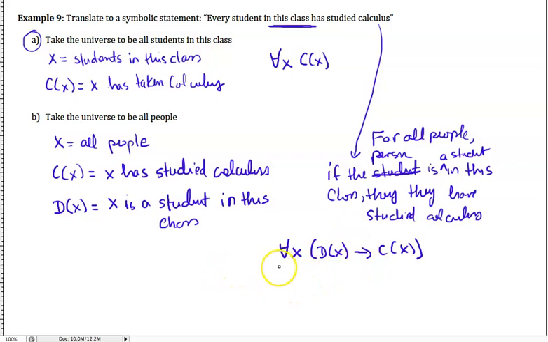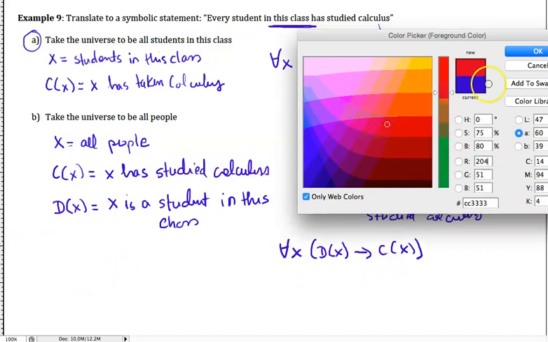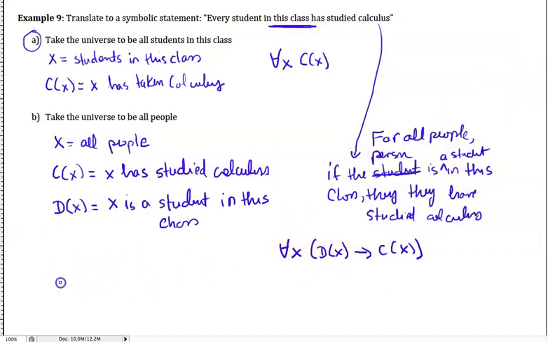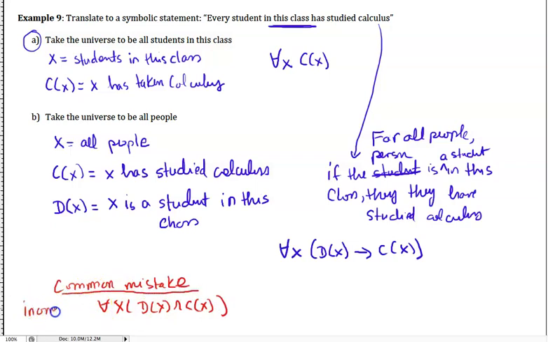Okay, so notice that a common mistake is to use "and" instead of the if-then statement. This one is saying for all X, D of X and C of X. This is incorrect, because it actually says that for all people in the world, these people are both in this class and have taken calculus.